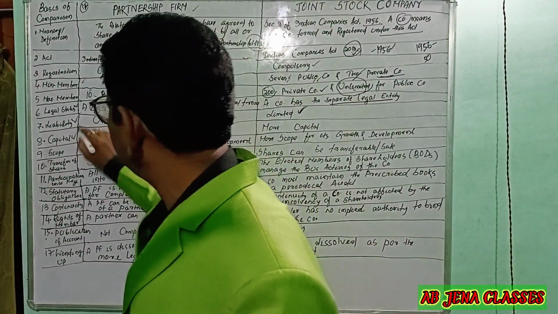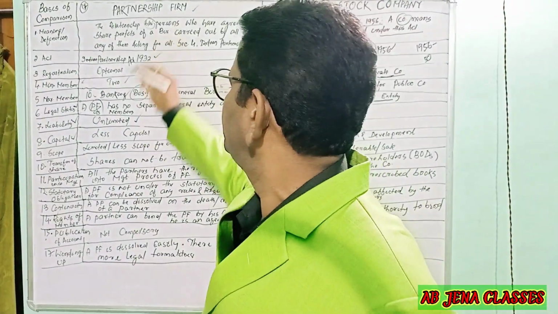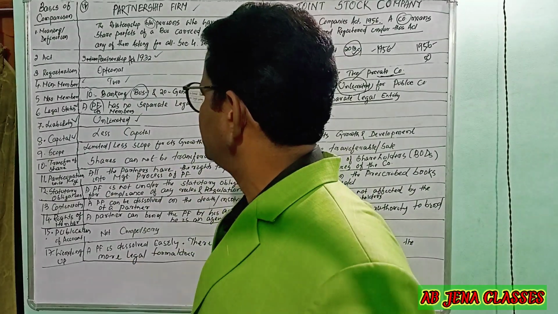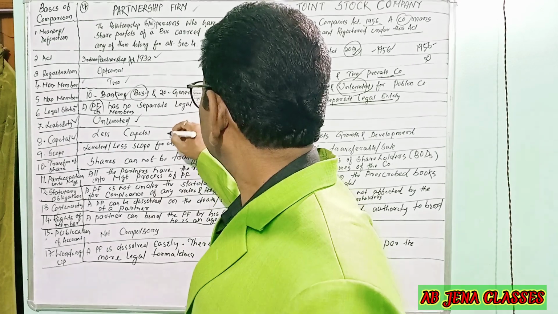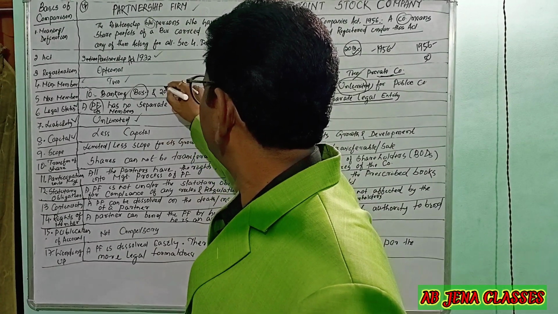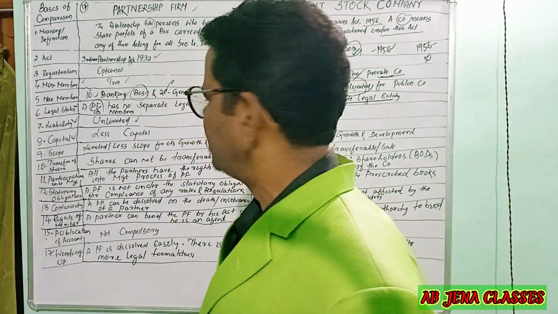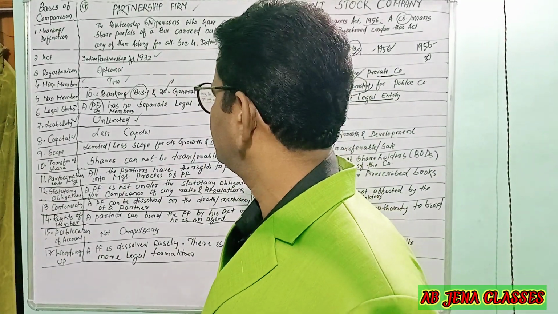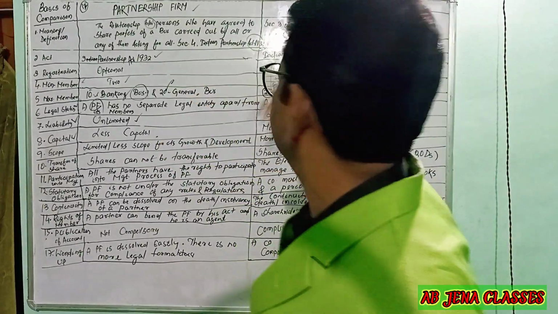Next is capital, the capital investment. We will find that the partnership firm has less capital employed, because there are limited members: a maximum of 20 in the case of general business and 10 in the case of banking business. That's why the capital investment is less compared to the joint stock company.